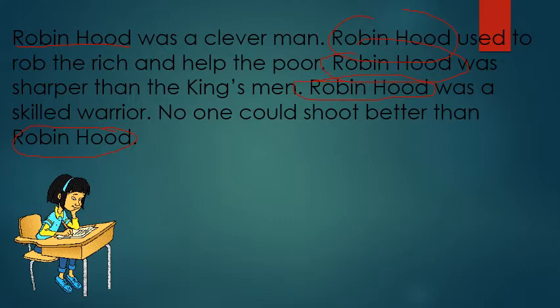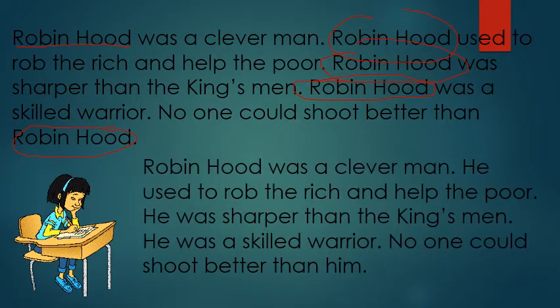So how can we help her to make her summary very interesting? Let's see. Instead of repeating this noun again and again, we can write in other words as well. Robin Hood was a clever man. Instead of writing Robin Hood, we can write he used to rob the rich and help the poor.